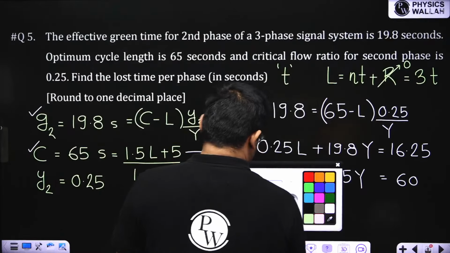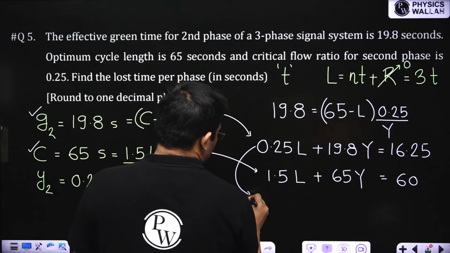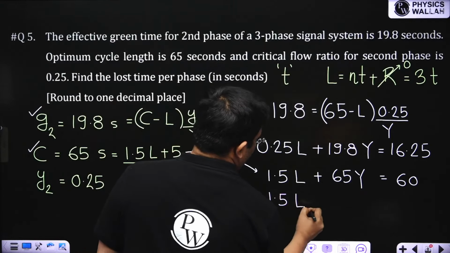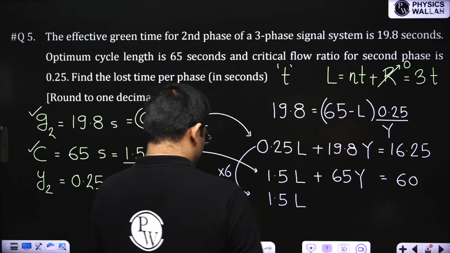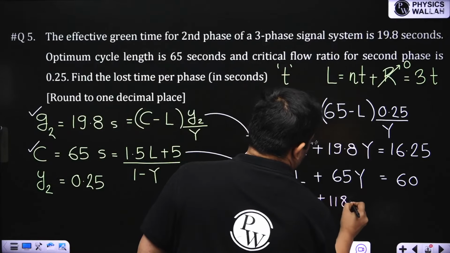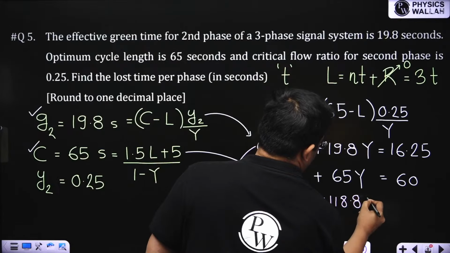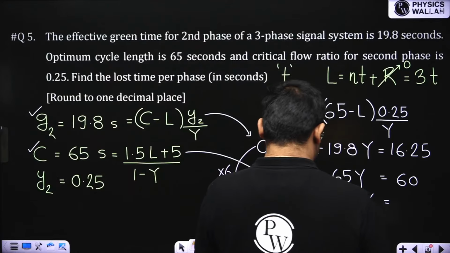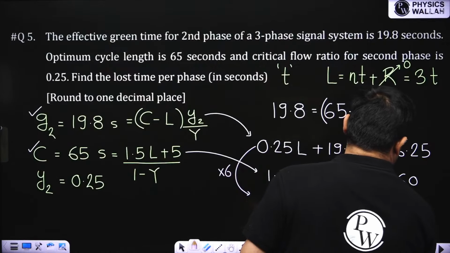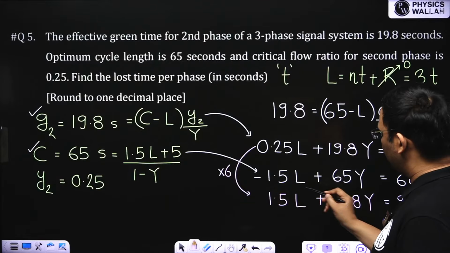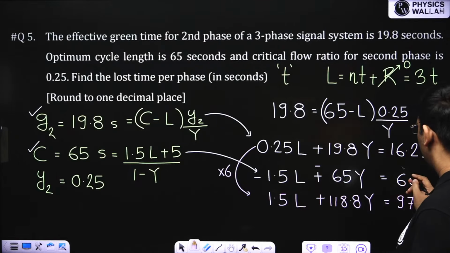Now we have two equations and two unknowns, so we can solve this. We'll multiply this one with 6. So 1.5 L, and 19.8 into 6 gives me 118.8 Y, is equal to 16.25 into 6, which is 97.5. Now I can subtract this from this, so minus, minus, minus.